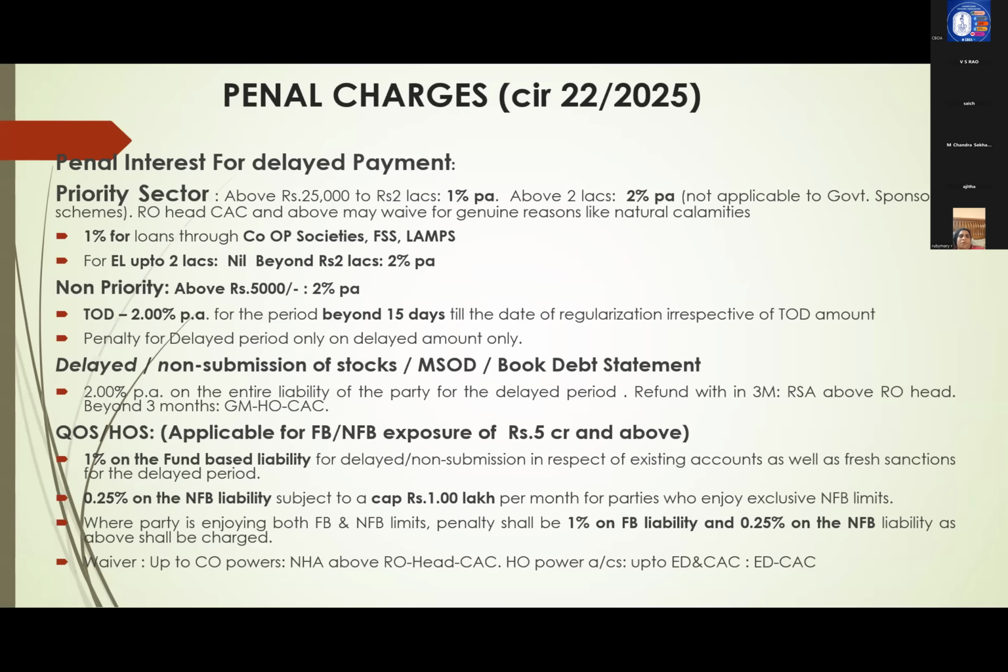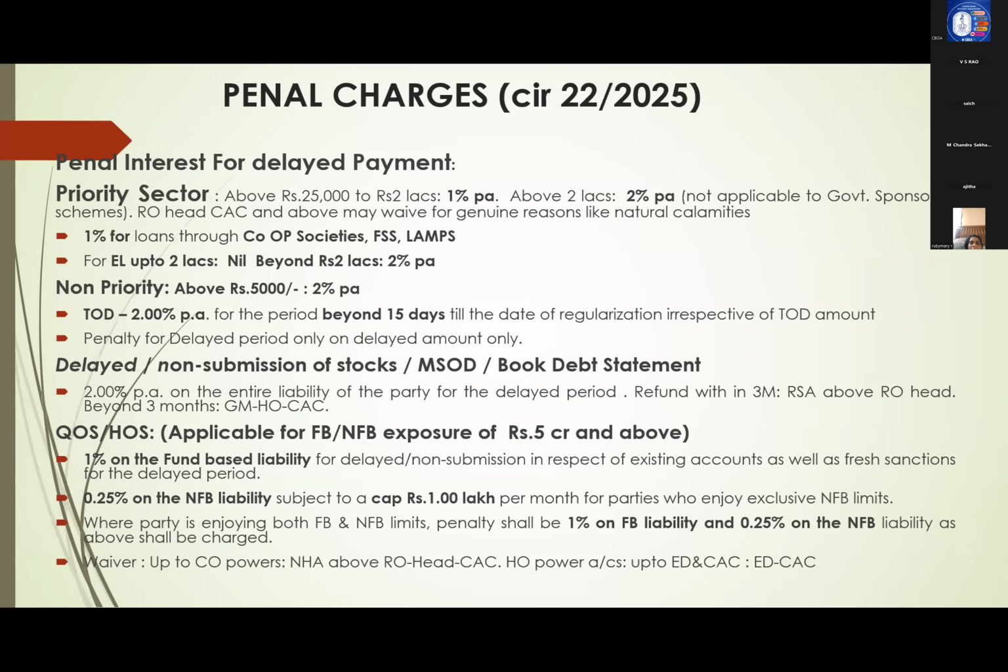Next, regarding penal charges, recent circular also, policy also, they have the following penal charges. Penal interest for delayed payments, suppose overdue. In that case, what are the penal charges? Priority sector above 25,000 up to 2 lakhs, 1% per annum we will charge. Above 2 lakhs, 2% per annum penal charges. But it is not applicable for government sponsored schemes. RO head, CSE, they have powers to waive in case of genuine reasons like natural calamities. And 1% penal charges in case of cooperative societies, FSS and LAMPS.